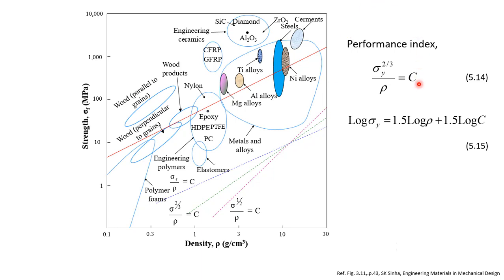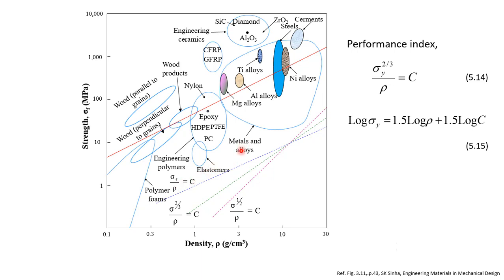In each analysis, the performance index part will change, and depending upon this performance index, this straight line will have a different slope. For example, in some cases this will be the slope, while in other cases this will be the slope.